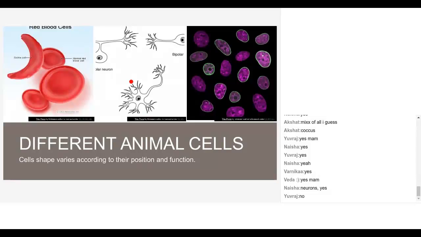Okay, let us take the nerve cell. See, the nerve cell has a branch-like structure like this. Why does it have a branch-like structure? Can anyone explain why its shape is like this? To pass on... so the one cell which has these branch-like things on top and bottom, when two cells are side by side, both of these wire-like things connect. Exactly. Yes Akshat, yes Kavi, both of you are right. Good. Any more answers?